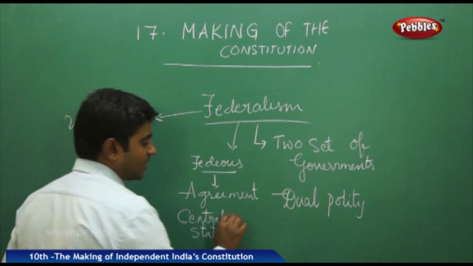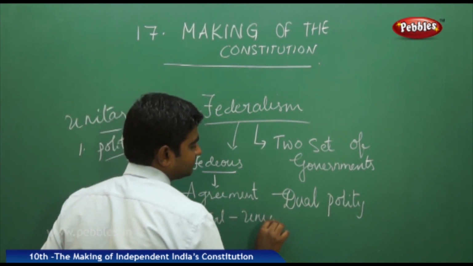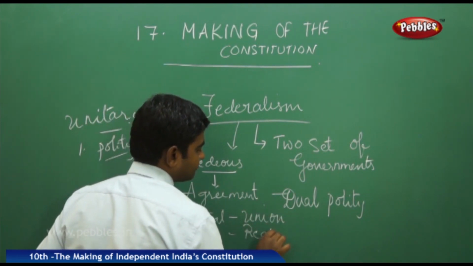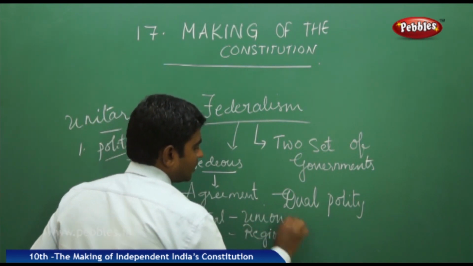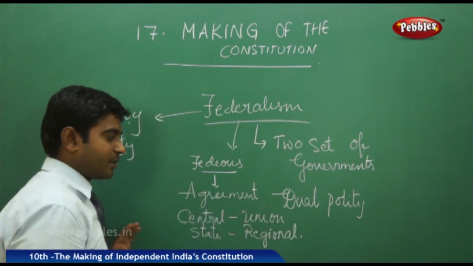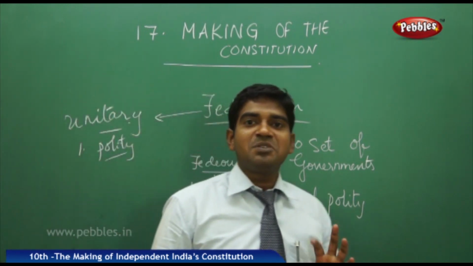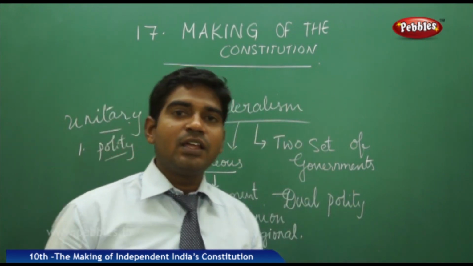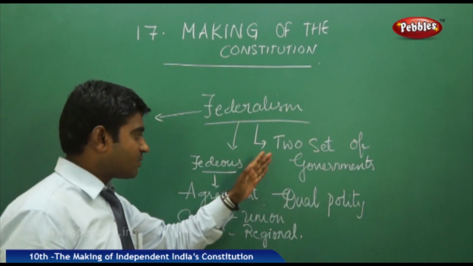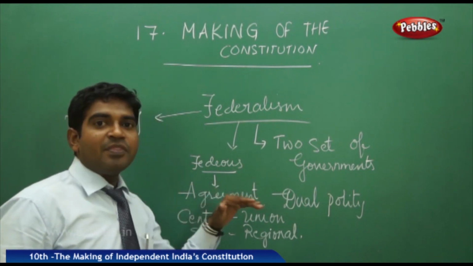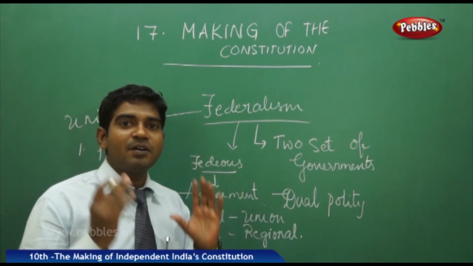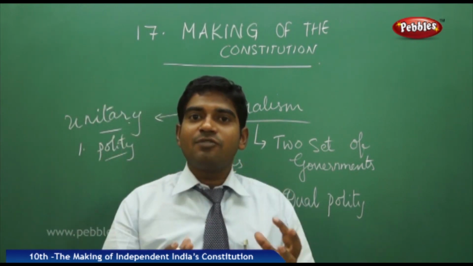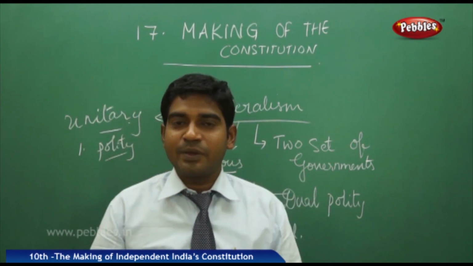The technical terms are union and regional: union government, regional government. Now how can the powers be shared between these two? That is the reason why I explained the meaning of the word federal, taken from foedus, meaning agreement. The constitution has divided the powers between the two governments. They have given some autonomy to these two governments in their particular spheres.